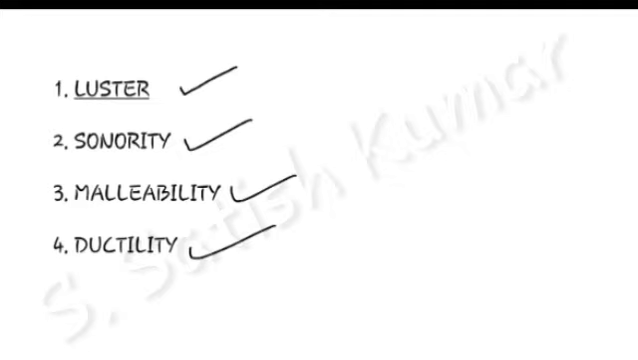If you say simply, luster means some materials have a shiny appearance. So the materials which have shiny appearance are called lustrous. You know very well that all the metals have shiny appearance.